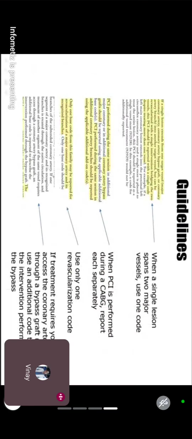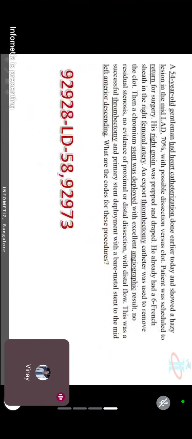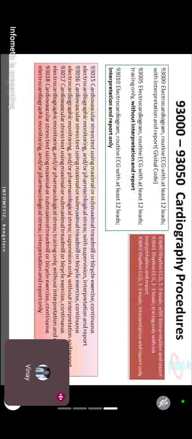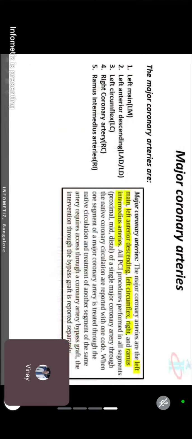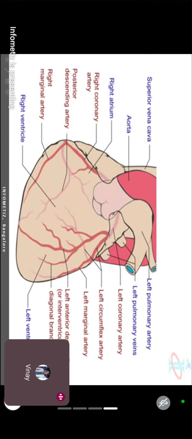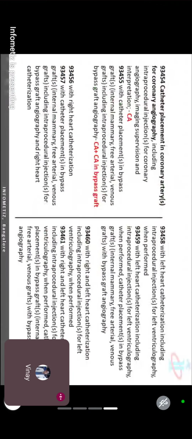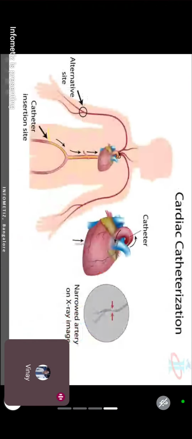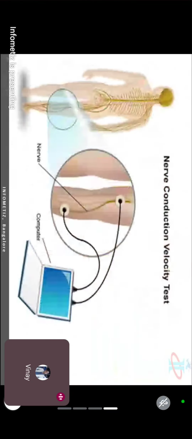Okay, so this is done. Let me come to the other part of the heart. Echocardiography we'll do later. I'll share videos with you today. There are very good videos about atherectomy, angioplasty, and stent placement. Watch them and you'll be very clear how they perform atherectomy as well as stent placement.